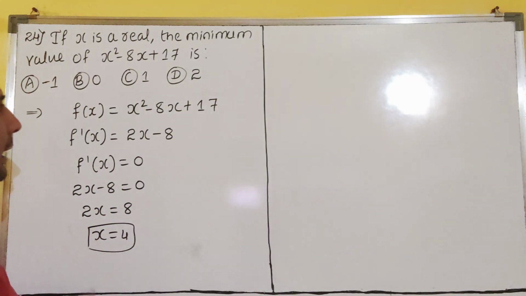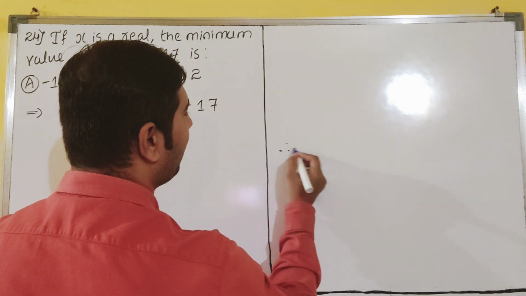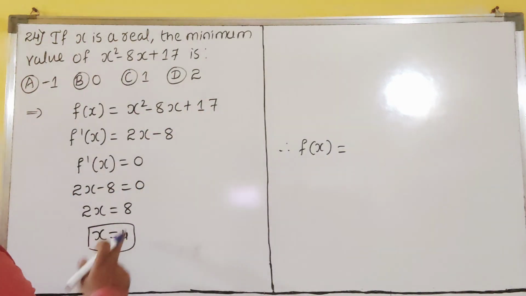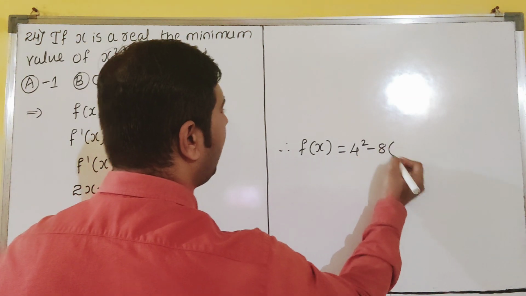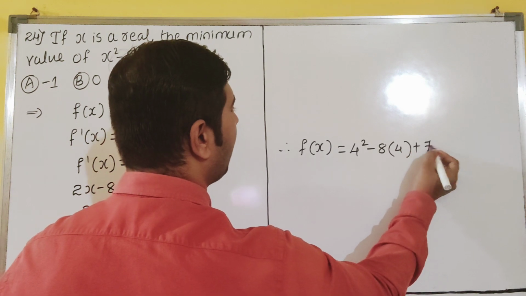So now this point you have to put in f of x. So I will write here f of x. X value is 4. X square means 4 square, 4 square minus 8 into x value, which is 4, plus 7, dear students. How much will you get?